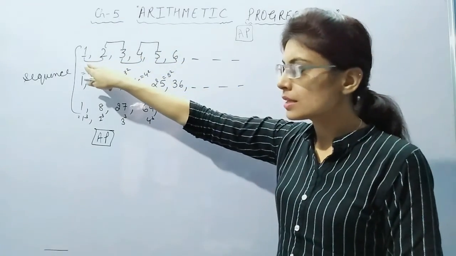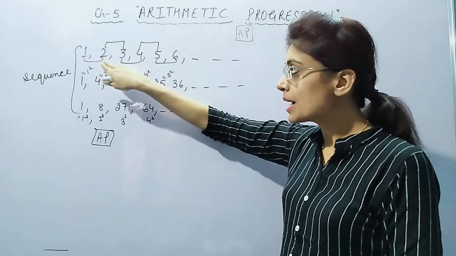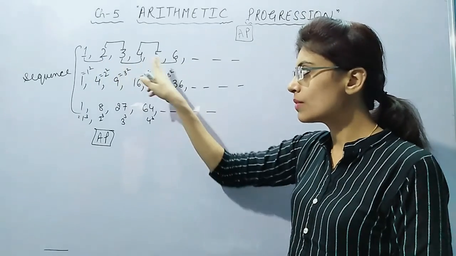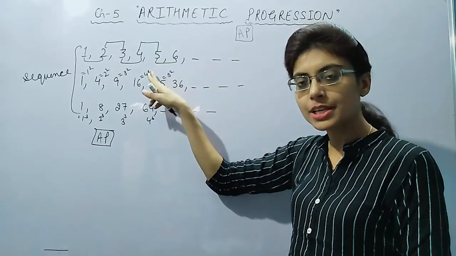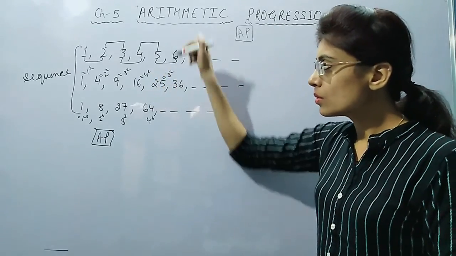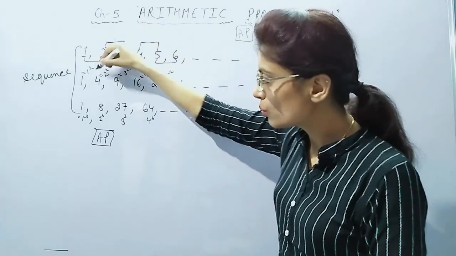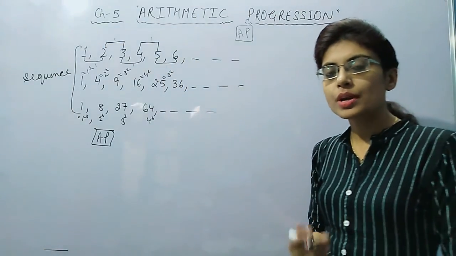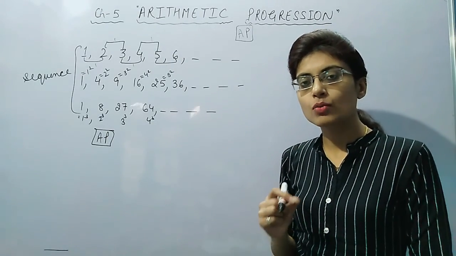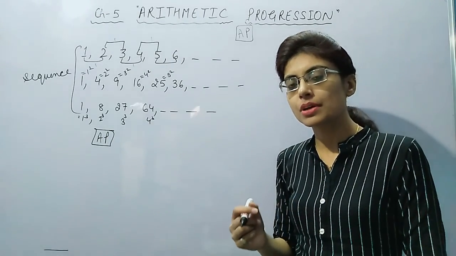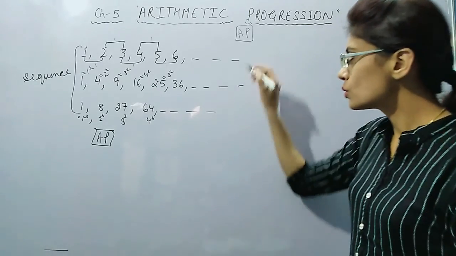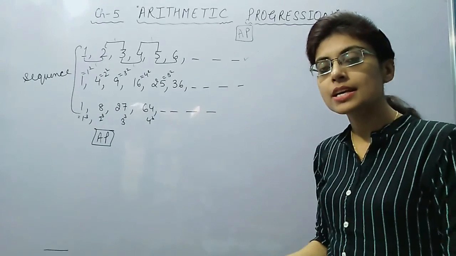2 minus 1, that is 1. 3 minus 2, 1. 4 minus 3, 1. 5 minus 4, 1. 6 minus 5, 1. So here we have found the difference is 1. And I told you AP is that sequence in which the difference of two consecutive terms is always the same. So yes, this is a sequence as well as an AP.